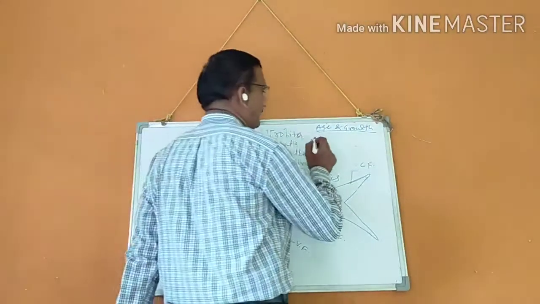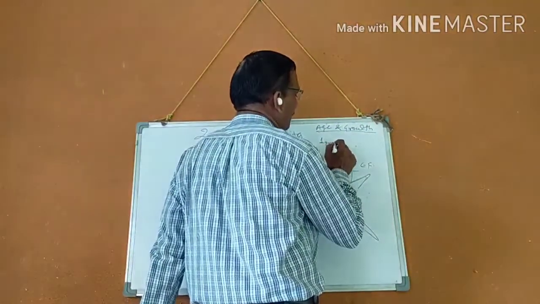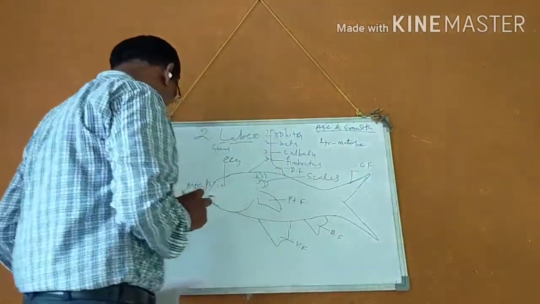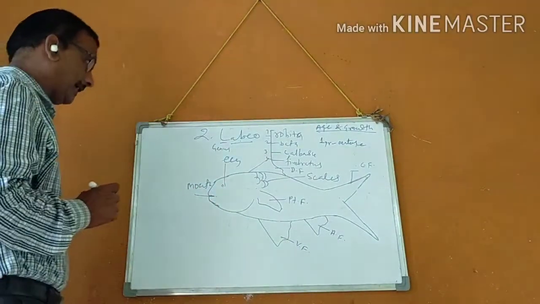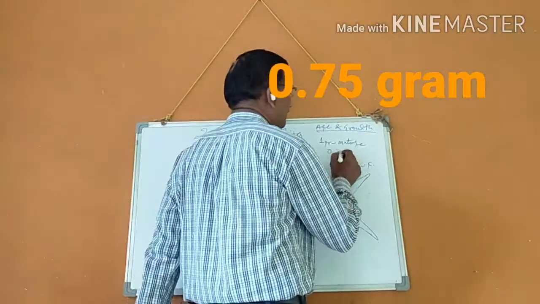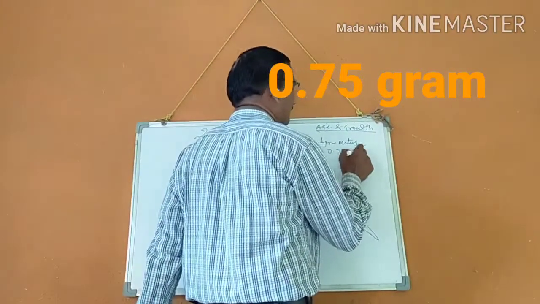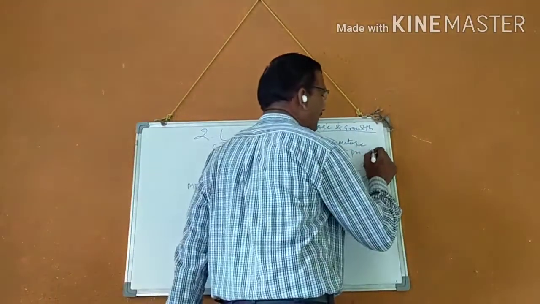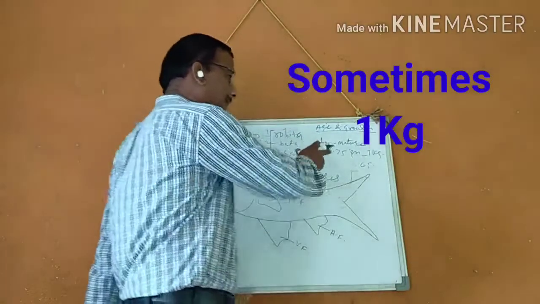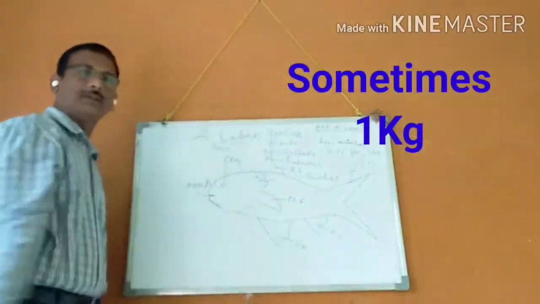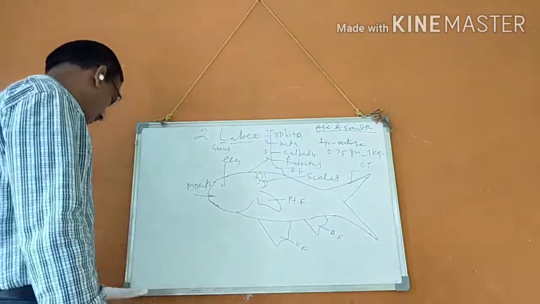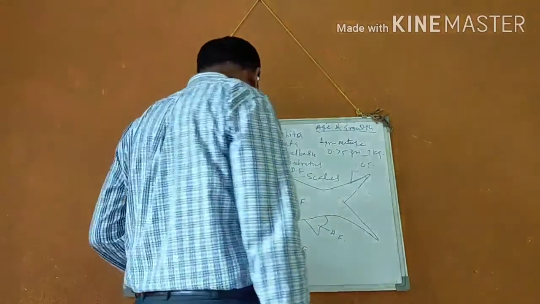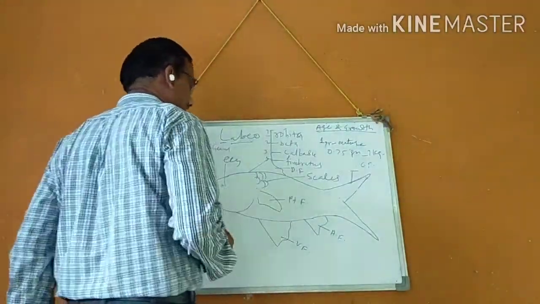Mind well, it matures within 1 year, and its weight at that time is 0.75 gram. Sometimes it may be 1 kg, as weight depends upon the topographical features. By the third year it is 4 kg, about 1 meter.